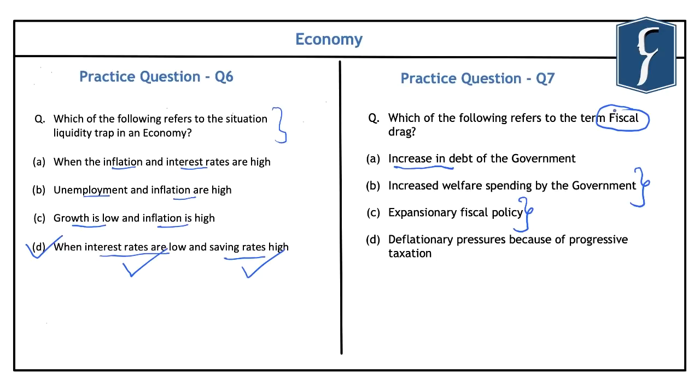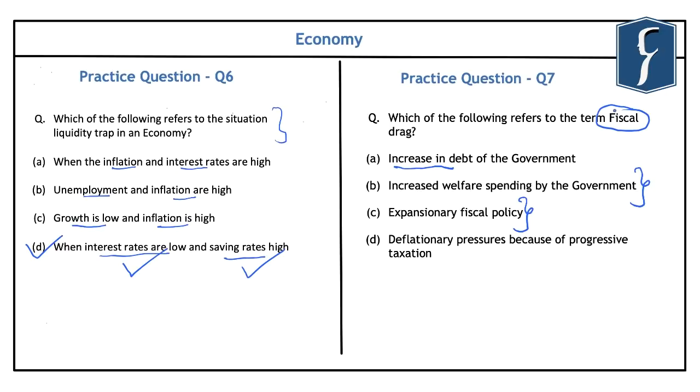Now, as compared to this progressive taxation, there is a term known as proportional taxation. In the proportional taxation system, there are no tax brackets and the tax is levied similarly across all the income groups. Such kind of proportional taxation can be seen in the indirect taxes that are imposed in India.